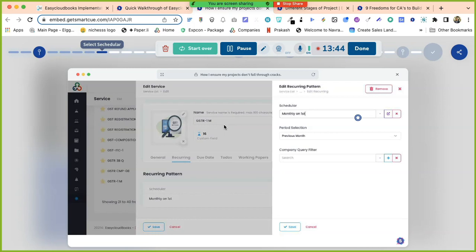I want to create projects in the month of June, but those projects are related to May. By that I mean May GST returns are being filed in June. So therefore, projects are belonging to May, but we want to create them on the 1st of June. And from there, we'll be completing the projects.